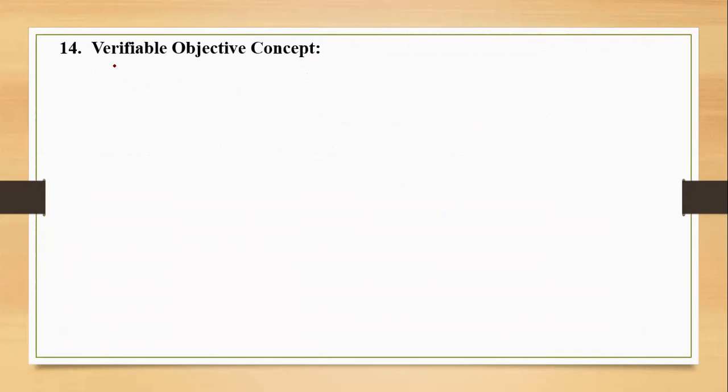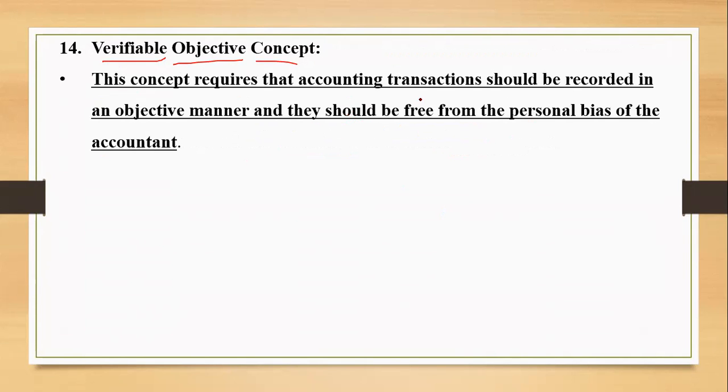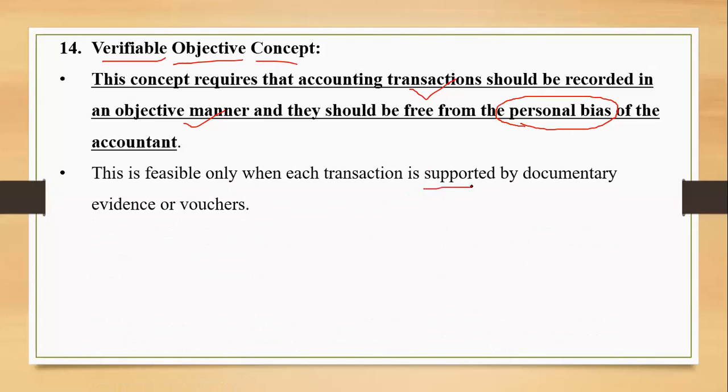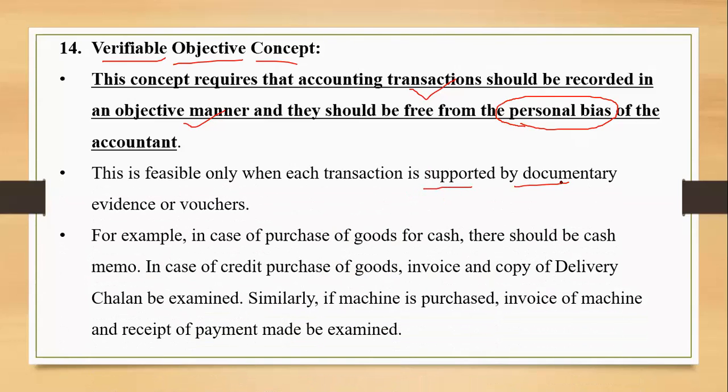Finally, the last concept, that is verifiable objective concept. This concept requires that the accounting transactions should be recorded in an objective manner, and they should be free from the personal biasness of the accountant, right? And the books of accounts can be free from the personal biasness of the accountant or the owner only when they are well supported by the documentary evidence. Examples, as we have discussed earlier: for the purchase of goods for cash, there should be a cash memo.